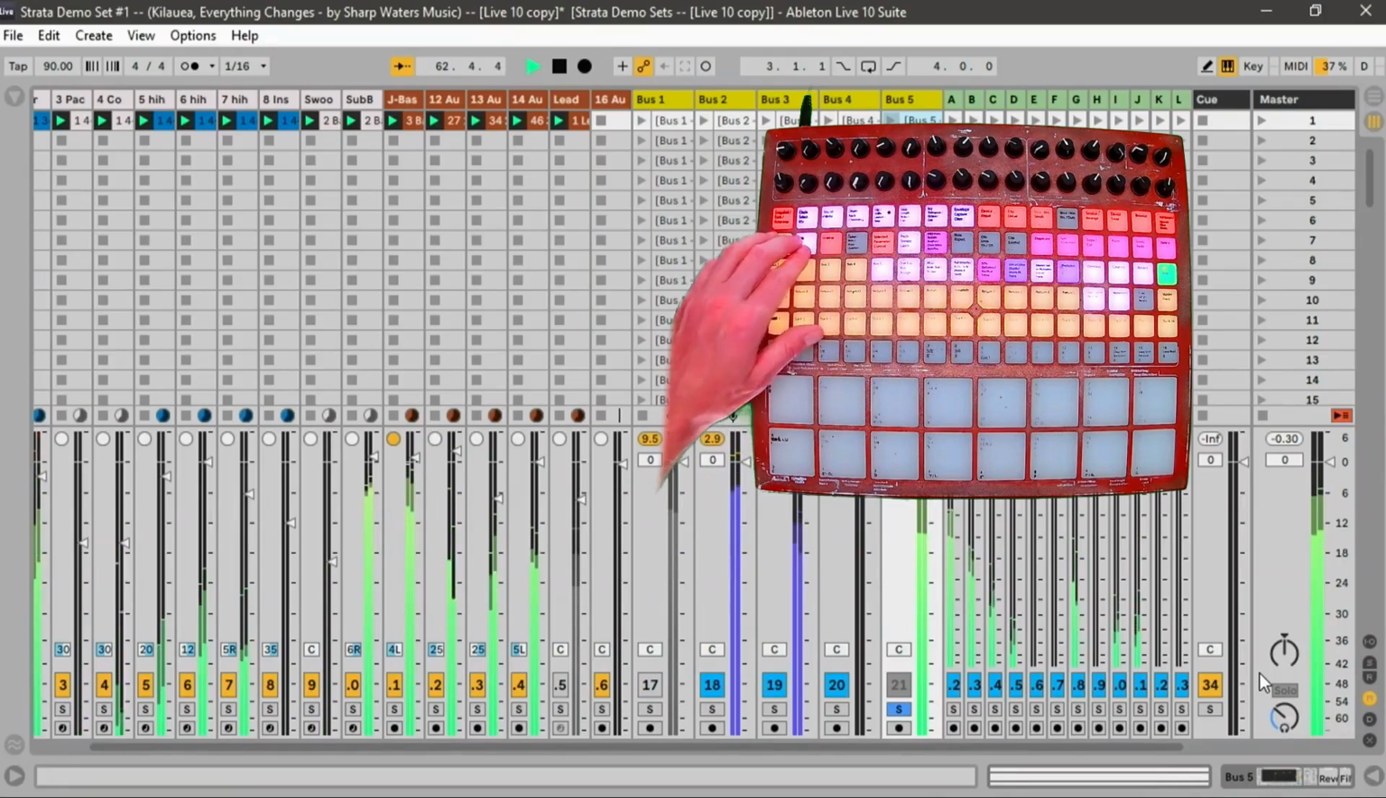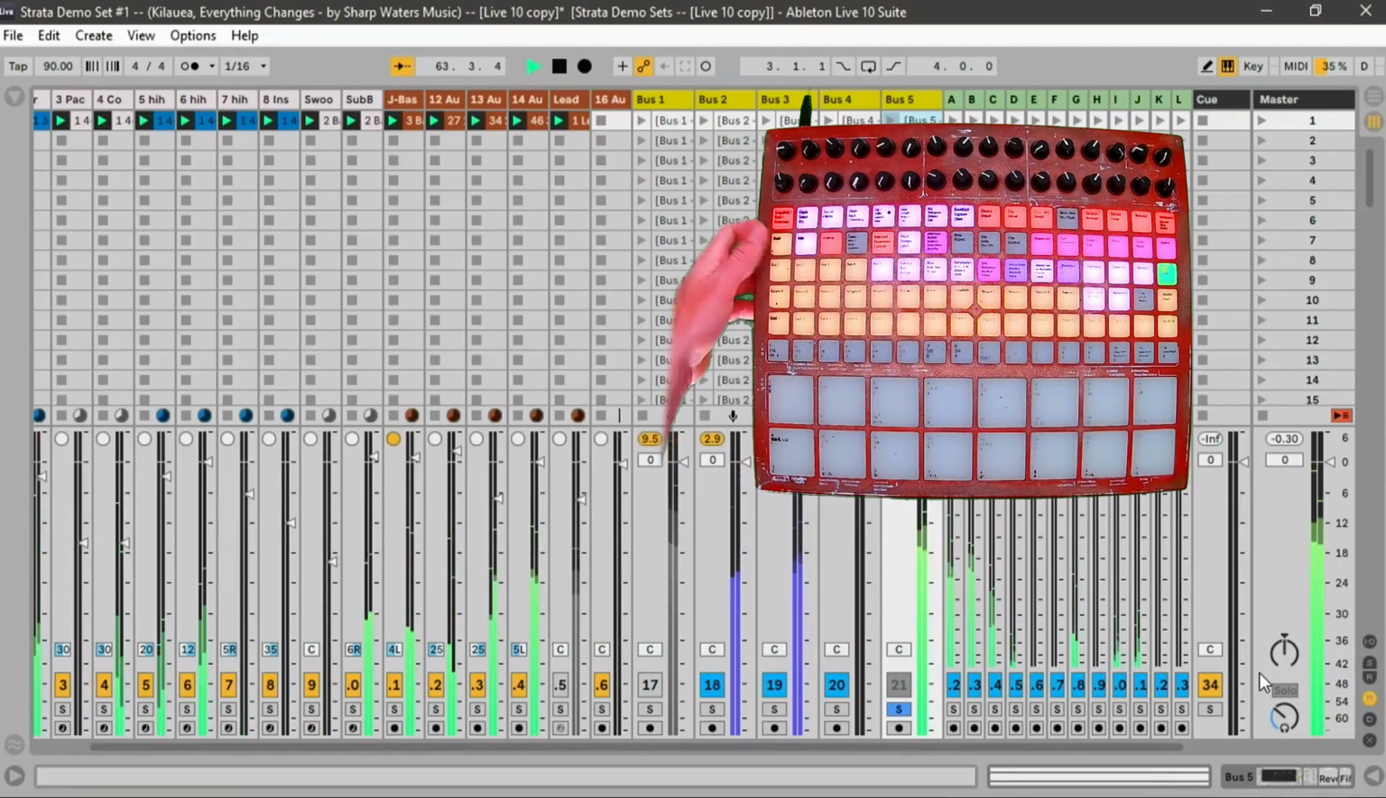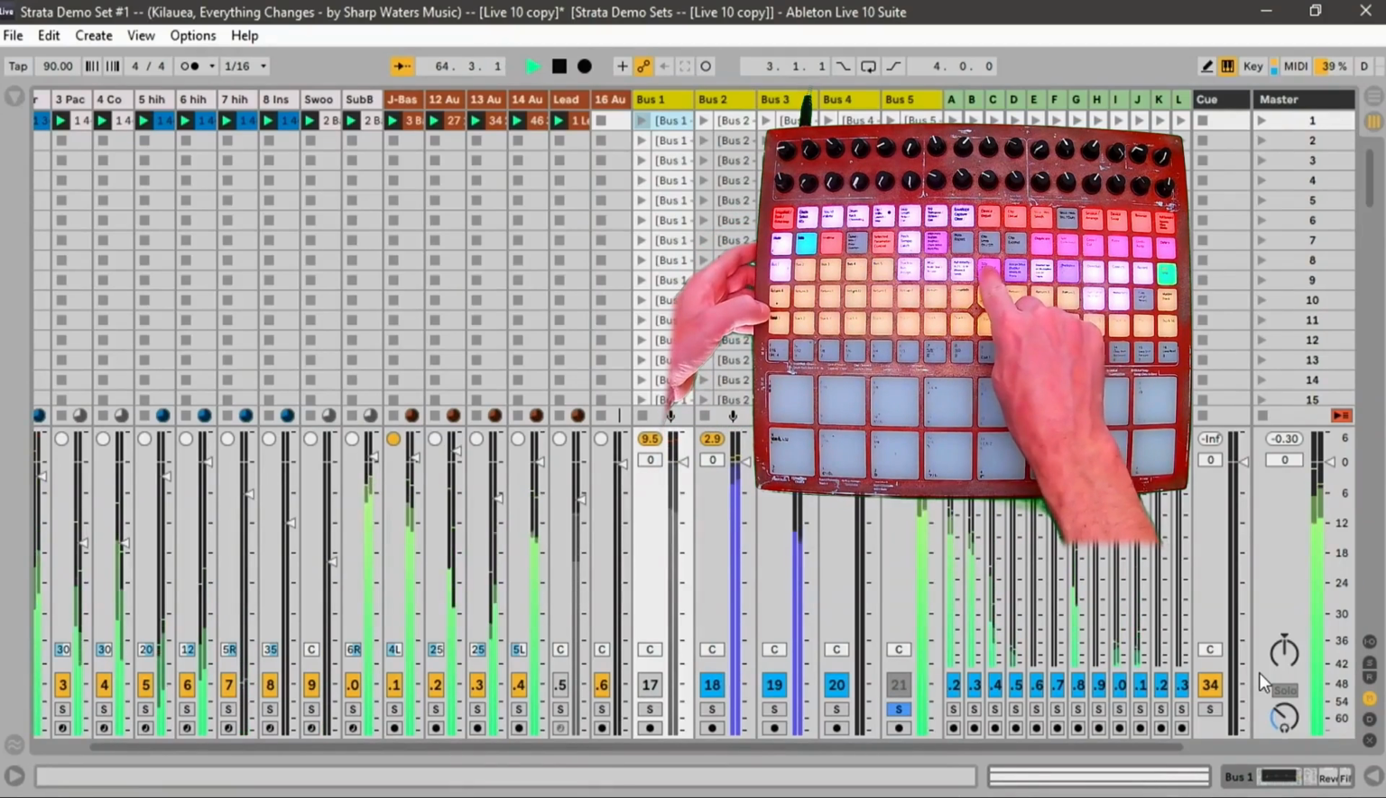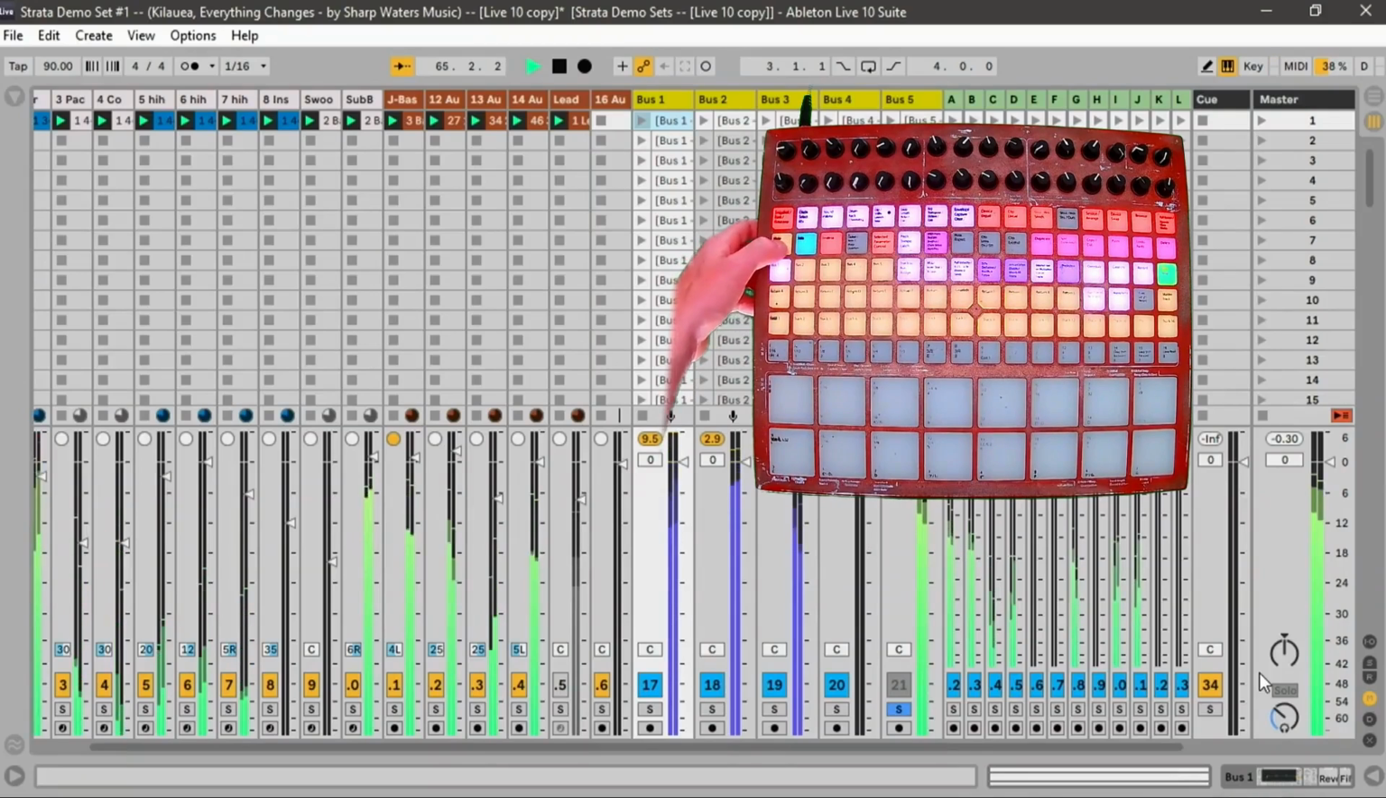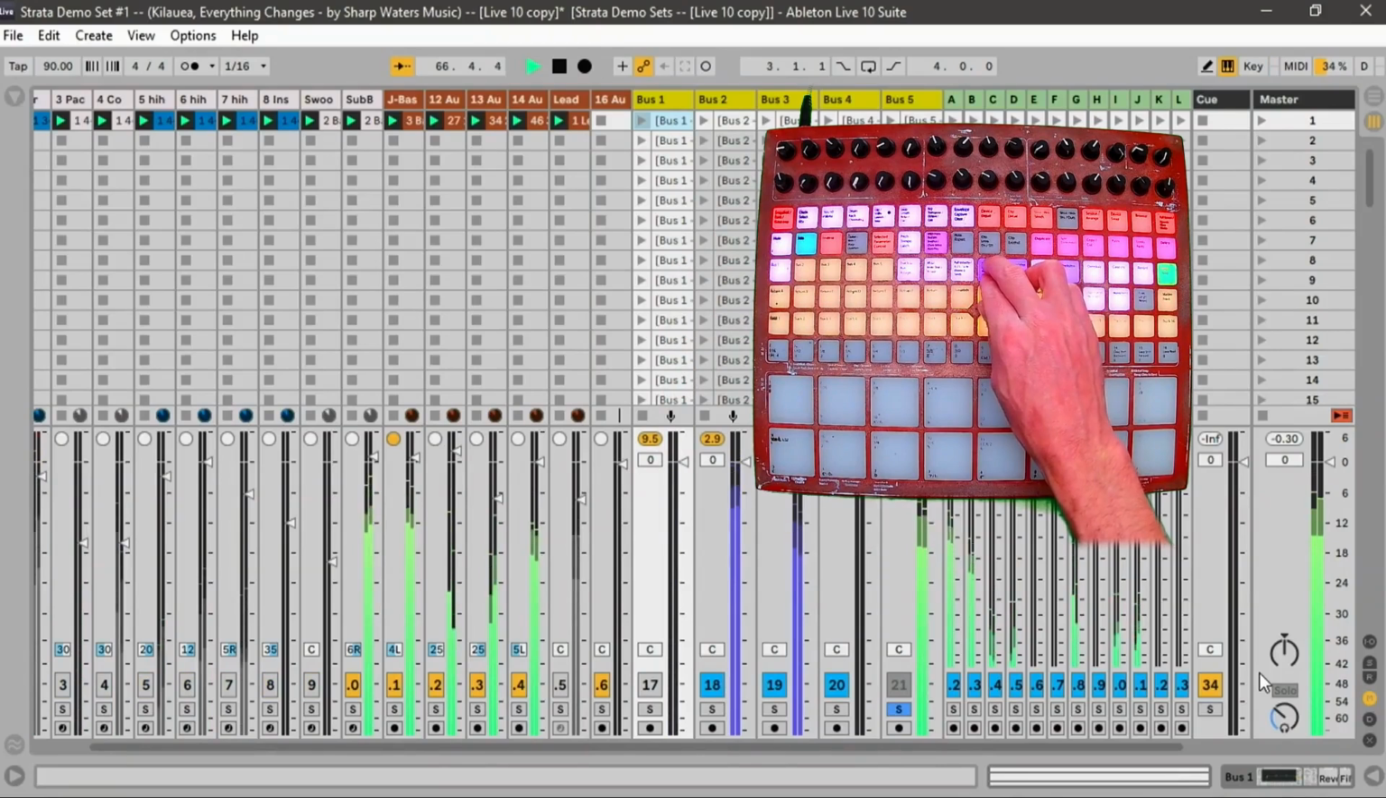Soloing just the return allows for a wet version of the mix. And with the return bus soloed, we can remove the drums or any bus group from that wet mix.